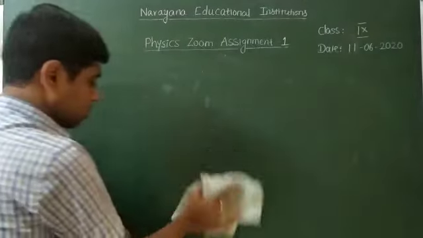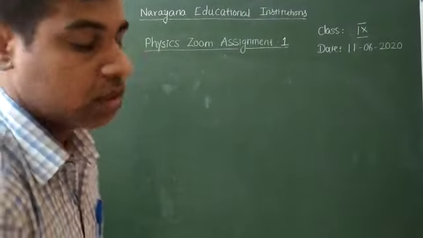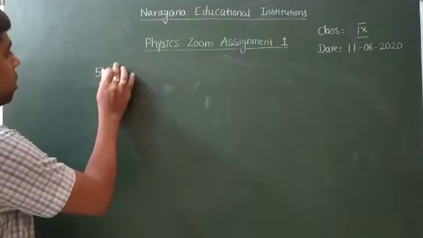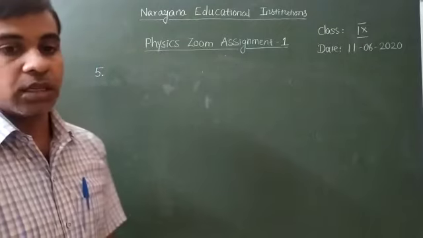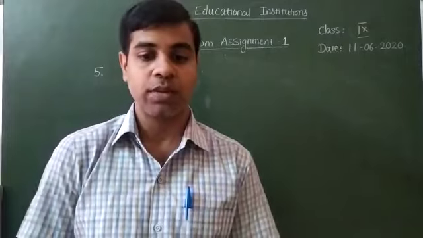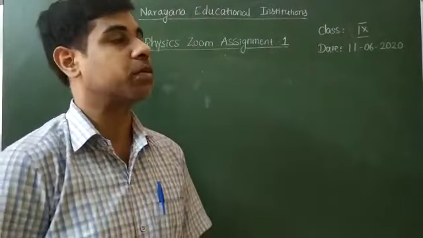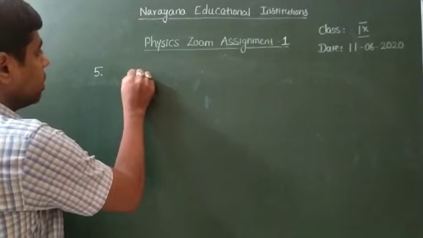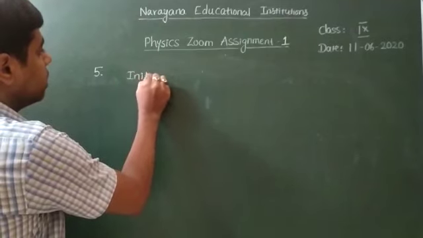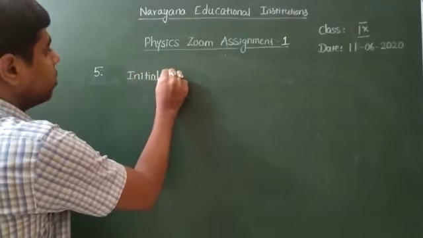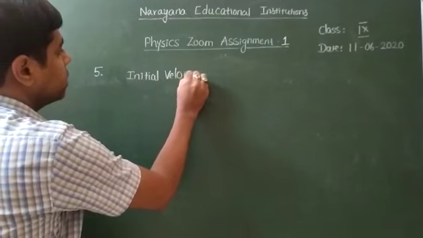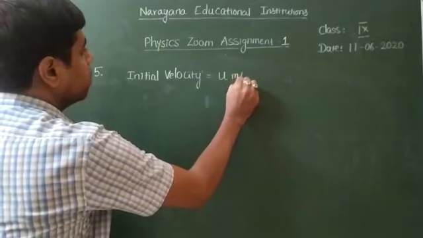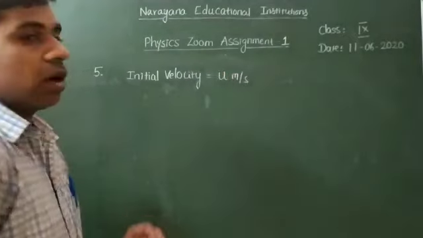And the 4 marks question, the last one, is a problem they have given. So the given data is here. A bus is moving with an initial velocity u meter per second. The initial velocity is not given. We need to find out the initial velocity, u meter per second, right?